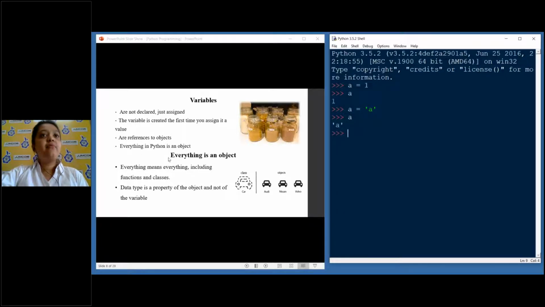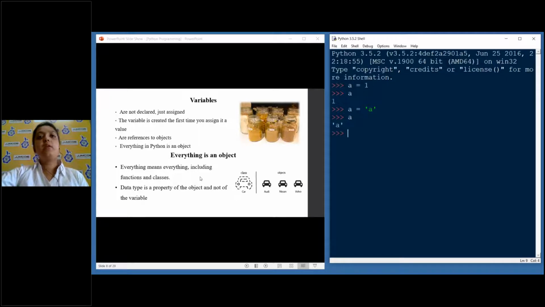Okay. Everything is an object. Everything means everything, including functions and classes. Most of you might not be familiar with object-oriented programming. What object-oriented programming allows us to do, in simpler terms, is that instead of writing a long, huge program like C code, it allows us to break the program into smaller parts and write it down.